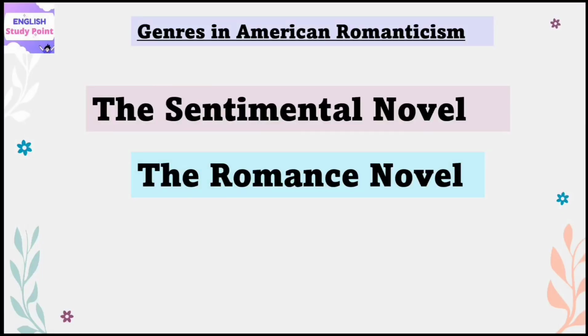Now let's know some genres which were prevalent during this phase of American Romanticism. First is the sentimental novel. These novels are influenced by Samuel Richardson, and are also described as reform novels because in these novels there is a concern shown for black slaves as well as poor people. In such novels there is portrayal of religious feelings and religious faith. Also there is depiction of moral virtues, family closeness, traditional values, marriage, and motherhood. Now, I am telling you some examples.